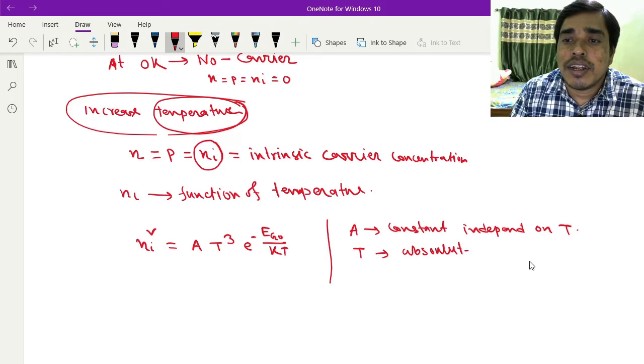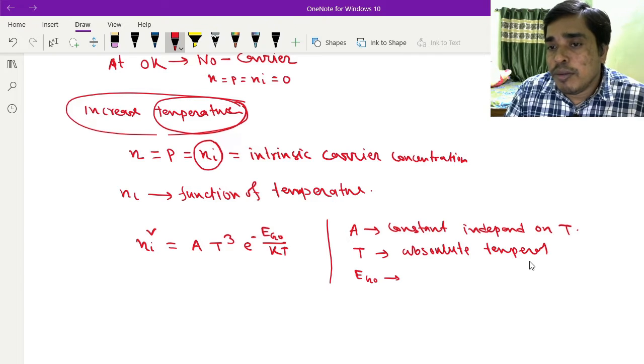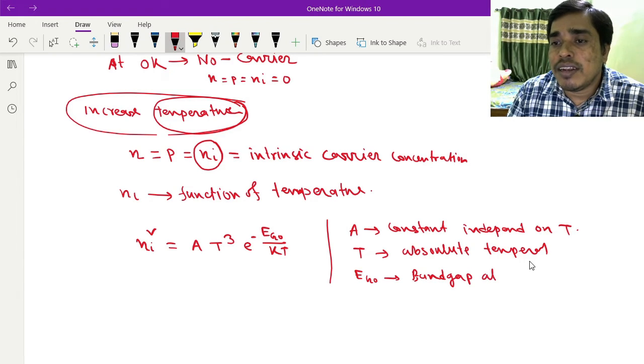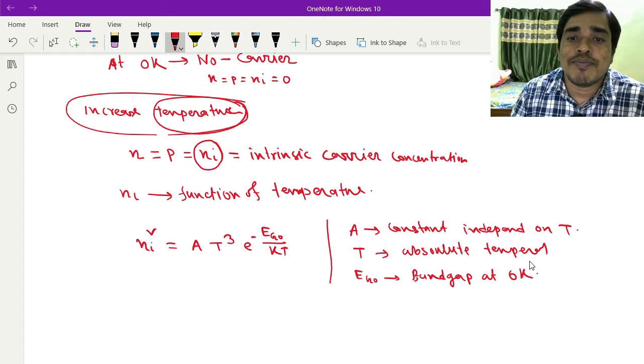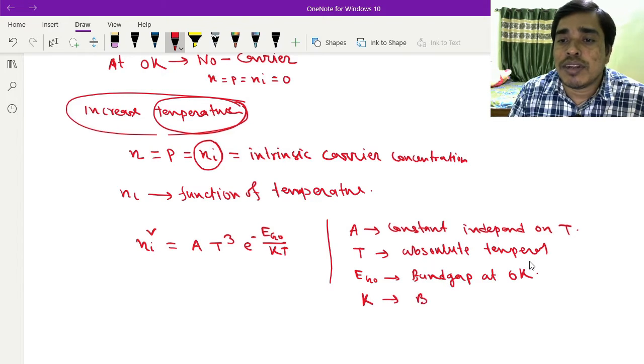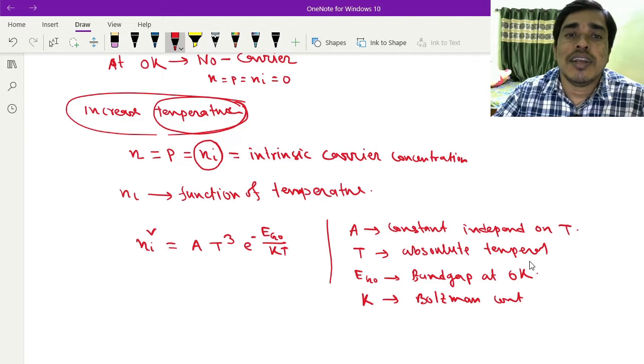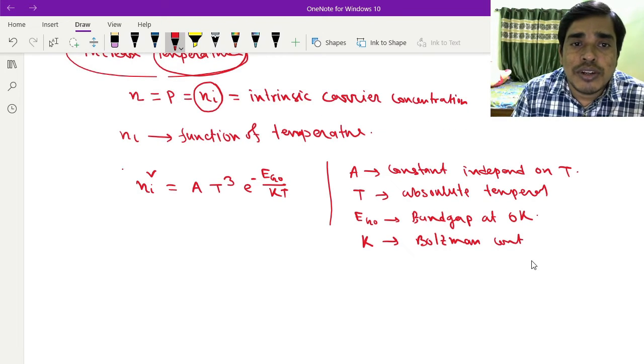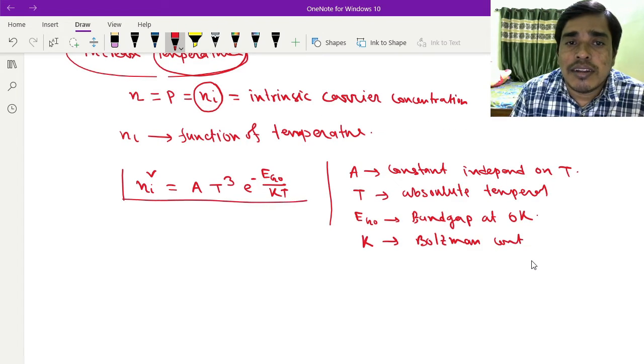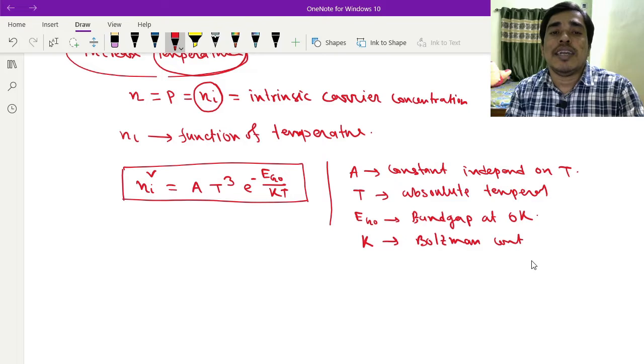EG0 is the band gap energy at 0 Kelvin, and k is the Boltzmann constant.